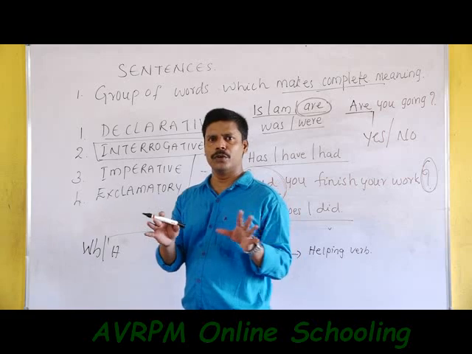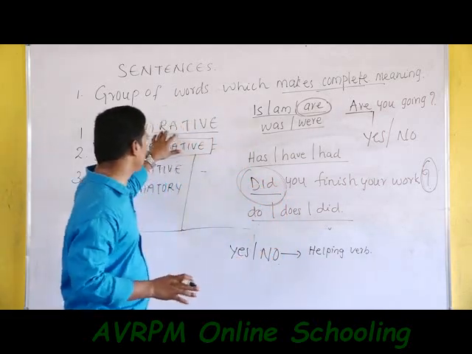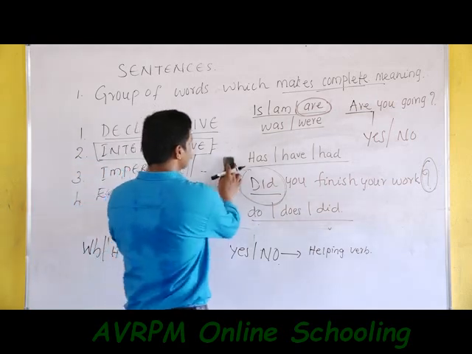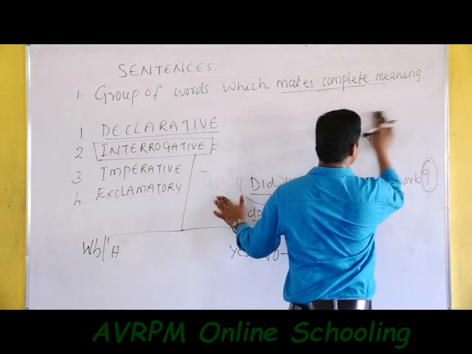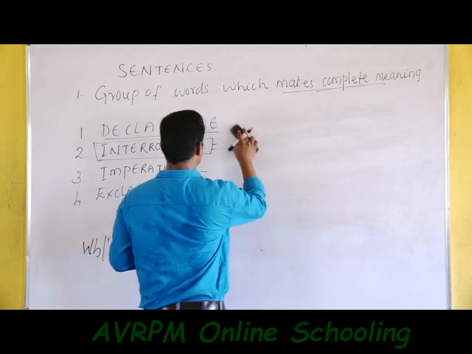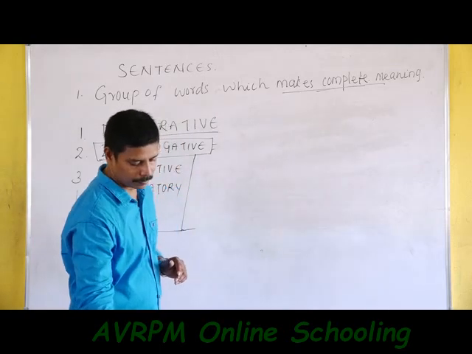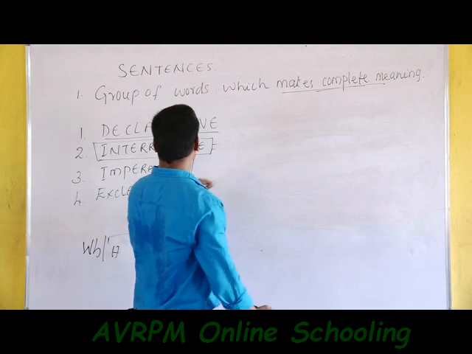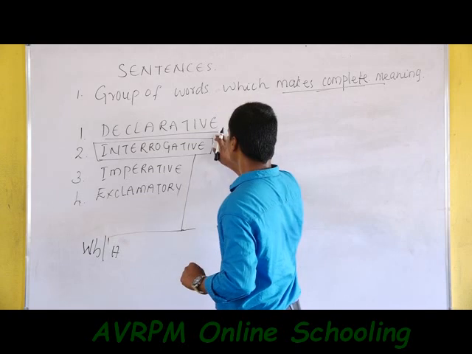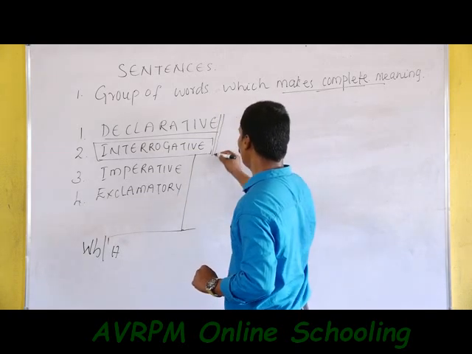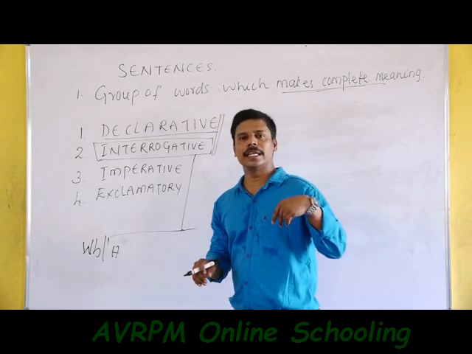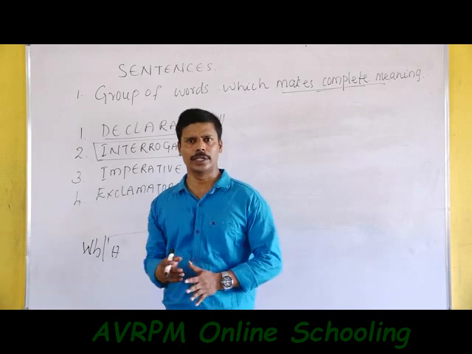Now let us go through a few examples. How can we form declarative and interrogative sentences? Okay, we already said a declarative sentence is a statement. The statement can be in present tense, past tense or future tense.